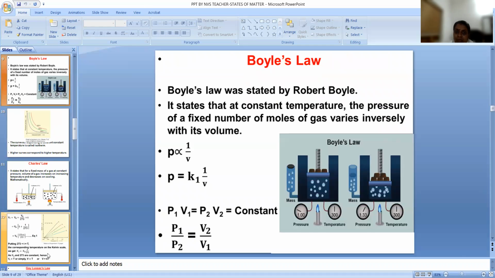Next, we are going to discuss Boyle's law. What do we mean by Boyle's law? Boyle's law was stated by a scientist named Robert Boyle.